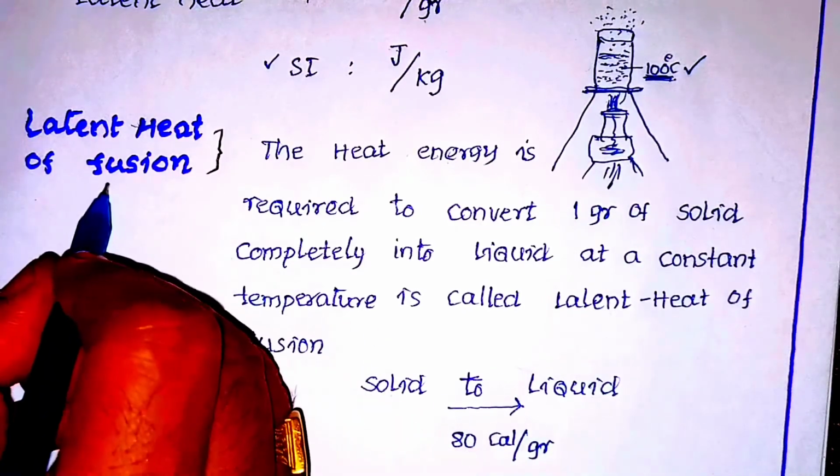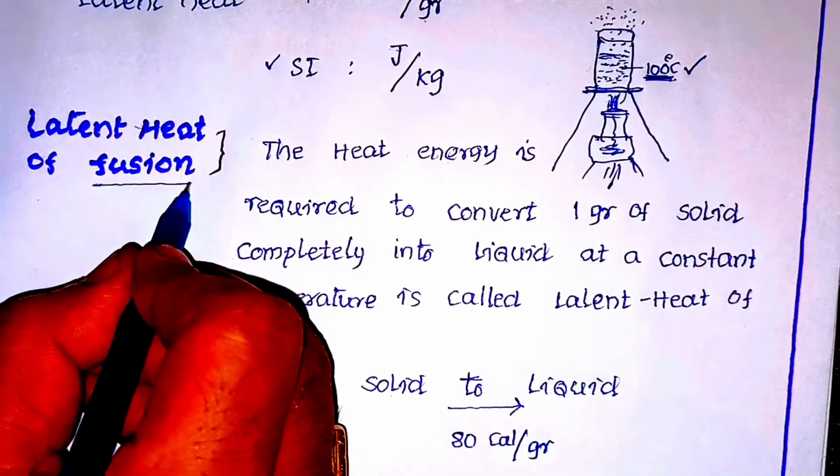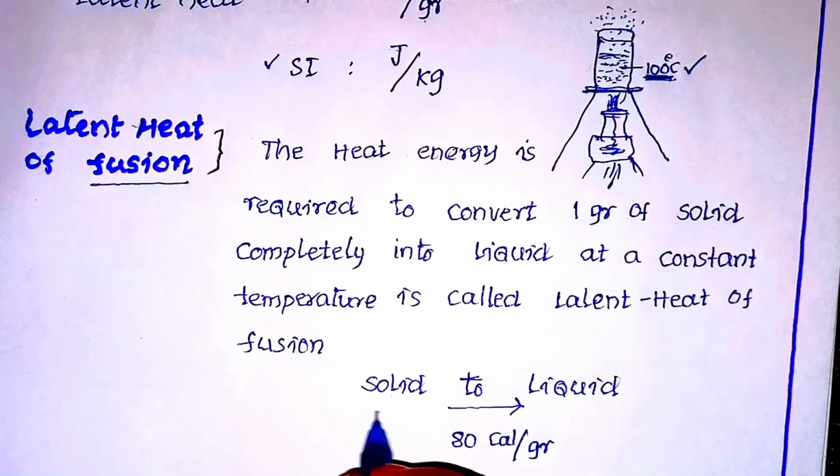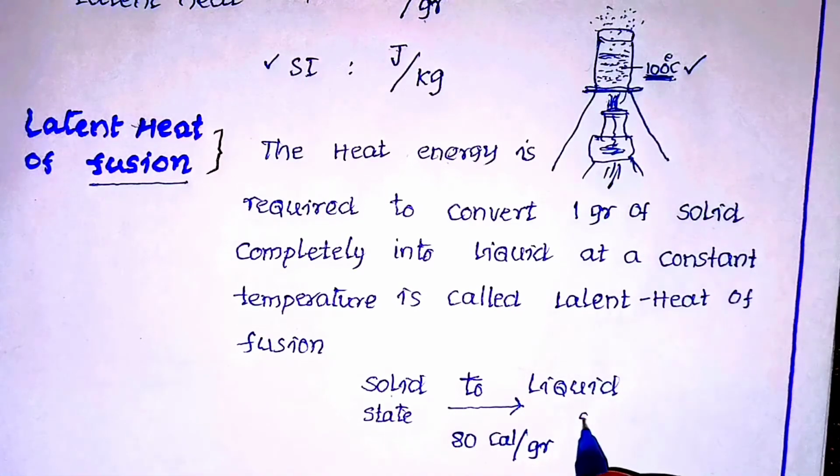This is called fusion. Fusion means a substance changes from solid phase to liquid phase. The energy required for this change is 80 calorie per gram. So this is the value of the latent heat of fusion.